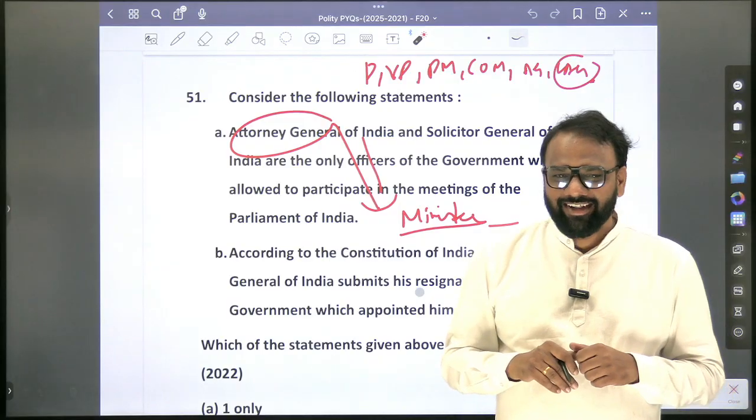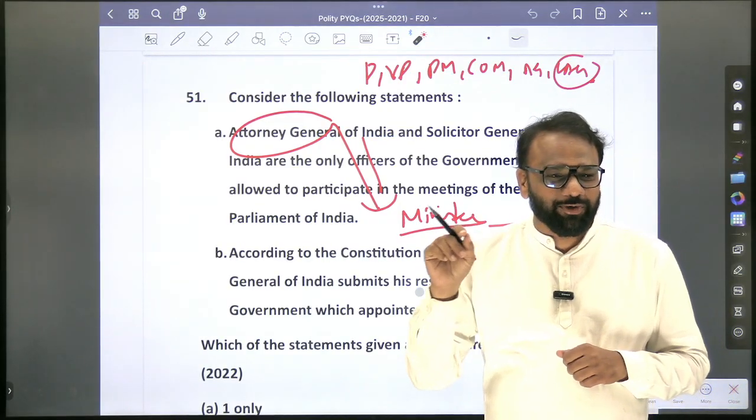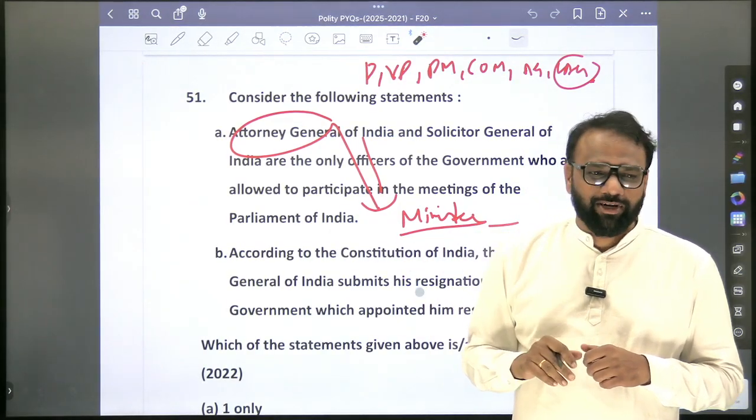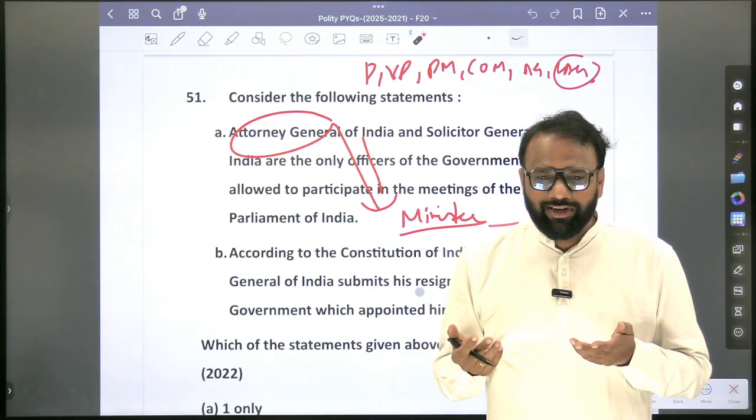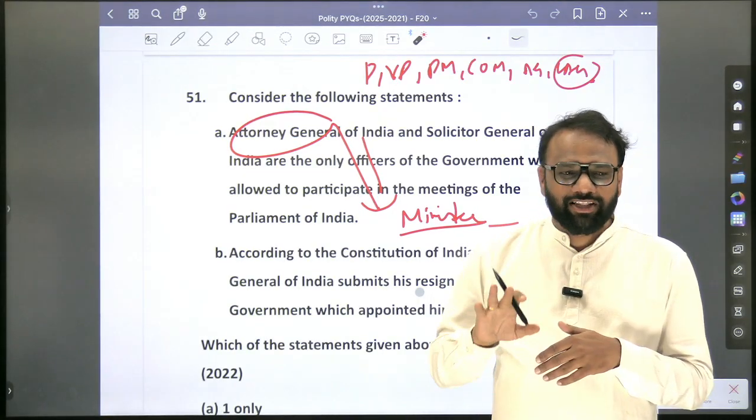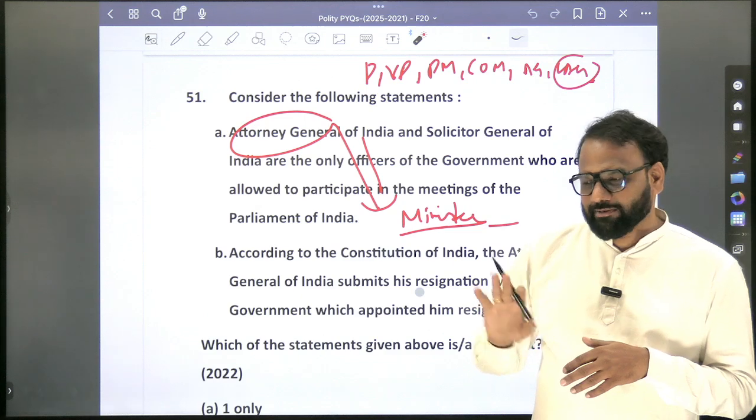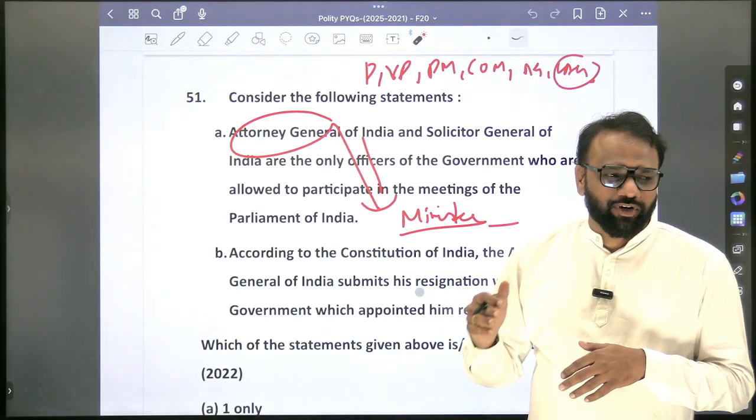Yes or no? Parliamentary privileges do not extend to the President, even though the President is part of the Parliament. Then does the President not have any kind of privileges? He does have some privileges, but those privileges have been mentioned explicitly. So the parliamentary privileges do not extend to the President.